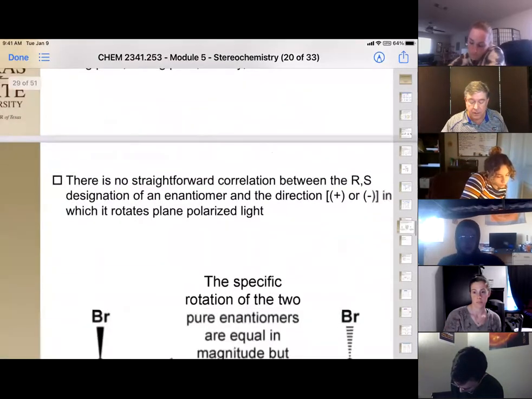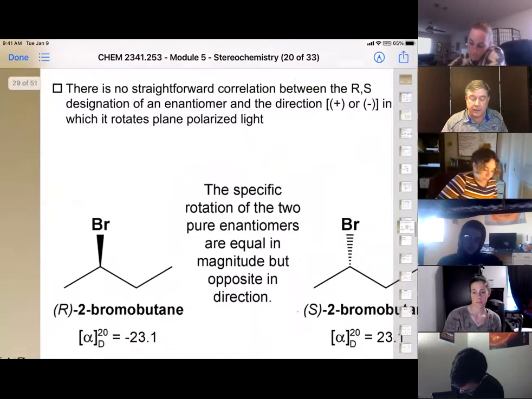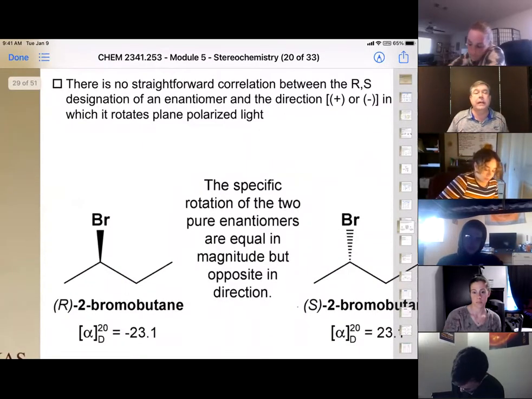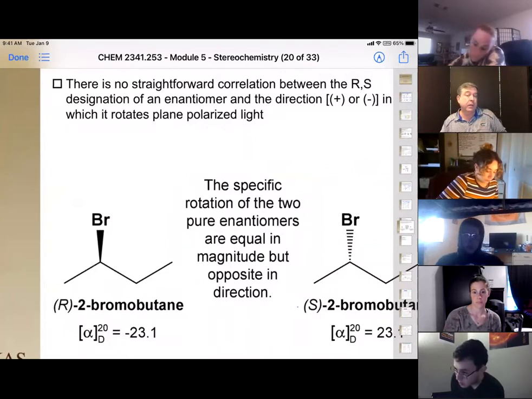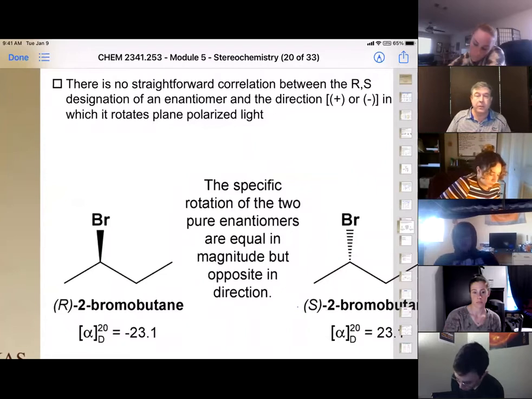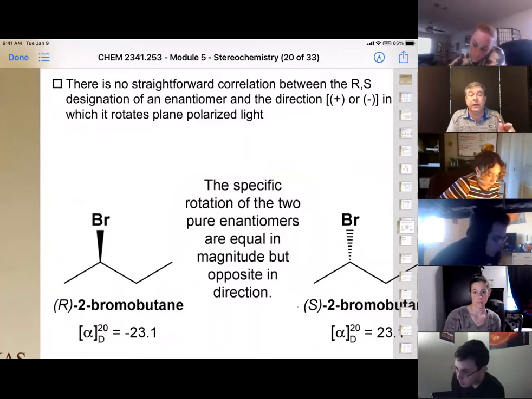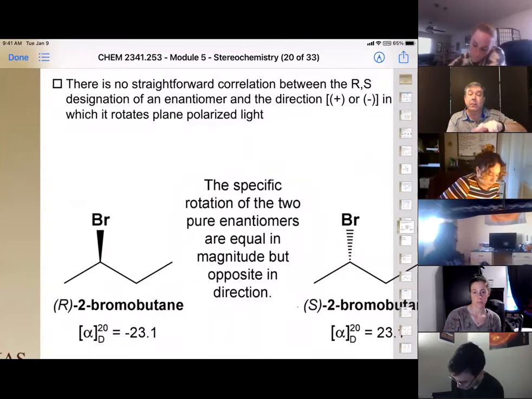Okay. So, all right, so I know how to assign R and S now. And that means that I know which direction of the light it's going to change, right? Unfortunately, no. There's no straightforward correlation between R and S. One compound can have an R that is dextrorotatory or positively tilted. Another compound can have a negative tilt. So there's no specific way, you have to measure it.